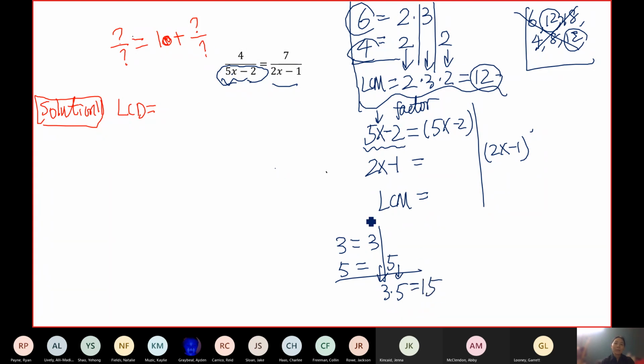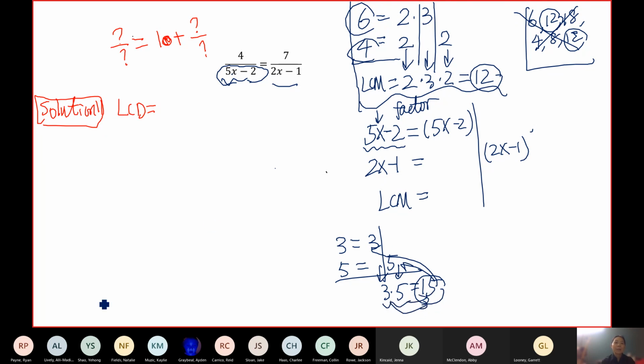There's a quick tip: if neither of them is factorable, you will just multiply them. That's the only number that can contain both 3 and 5. If you multiply 3 and 5, of course, whatever you get is going to contain 3 and contain 5, right?